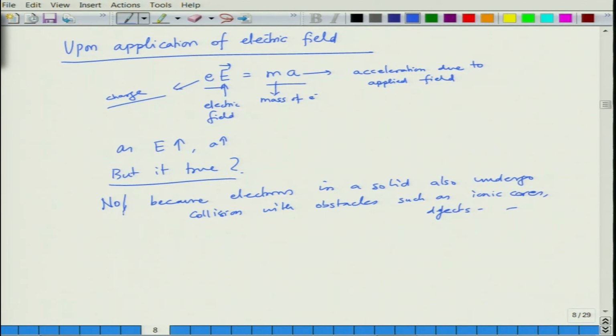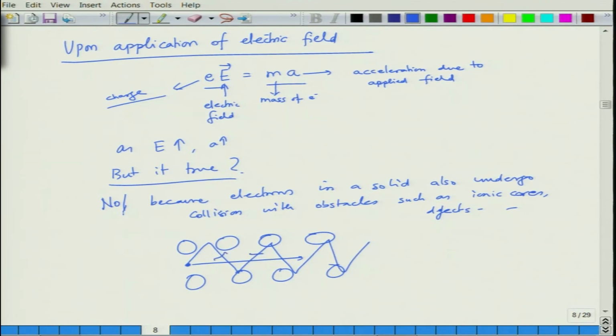Since electrons undergo collisions, when an electron is moving, it does not move in a straight direction. You have these atomic cores, and electrons may undergo this kind of collision. These are the collision points.